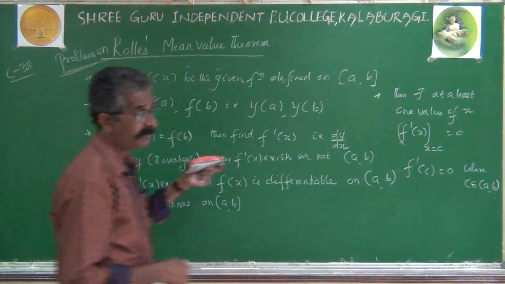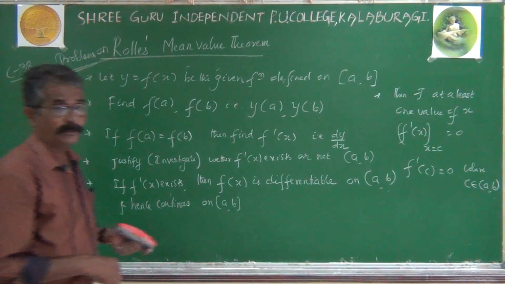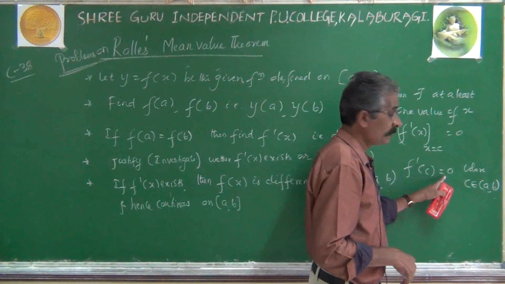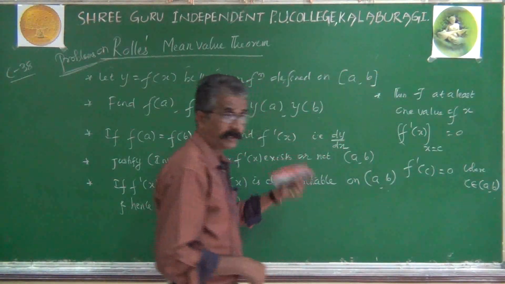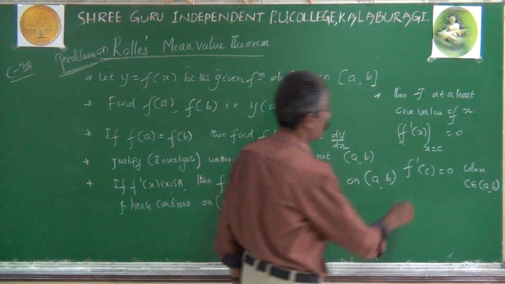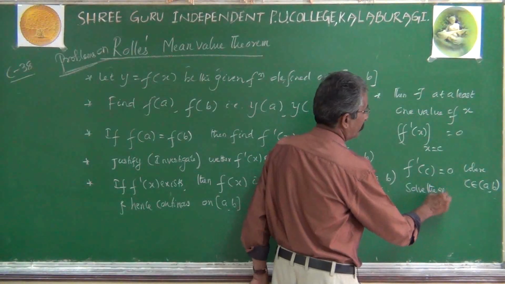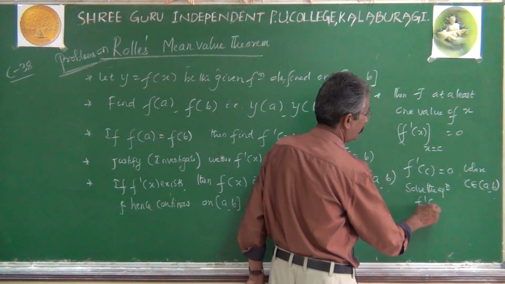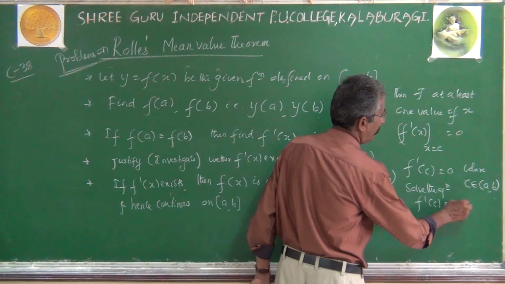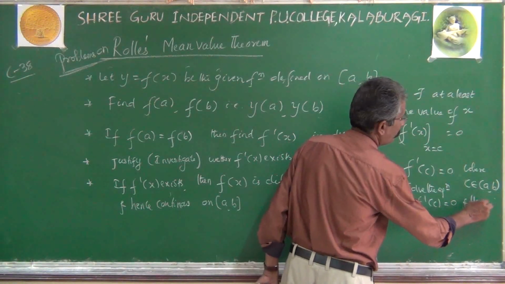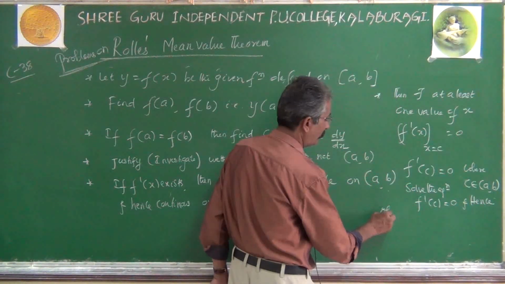That depends on the nature of the function. But take the equation f dash of c equal to 0, solve it, and obtain the values of c.